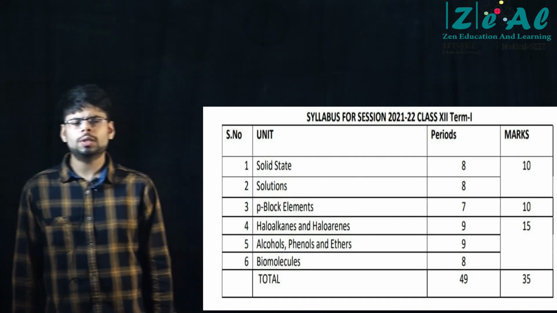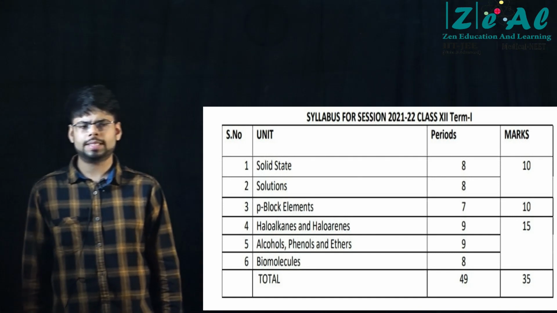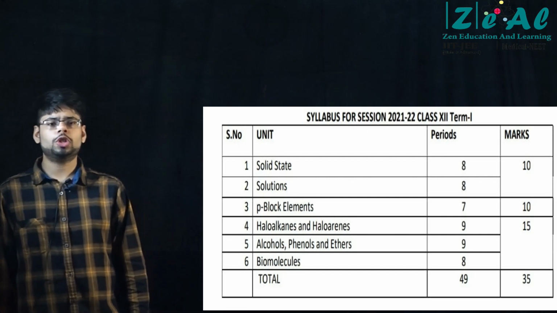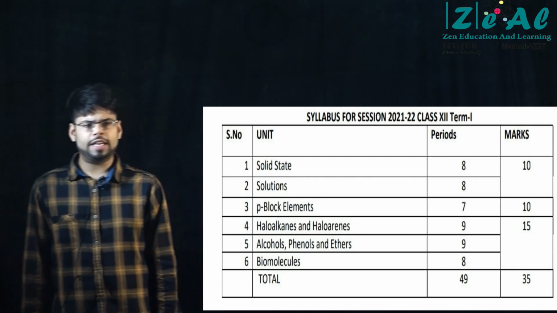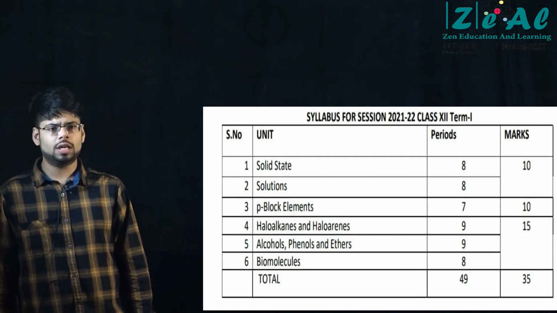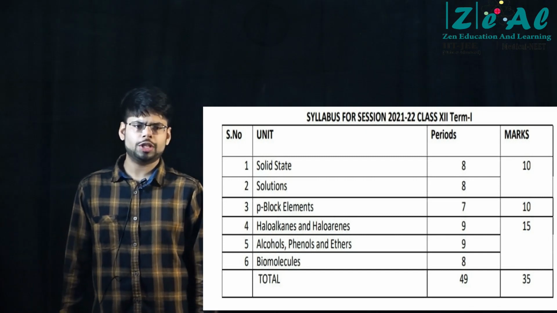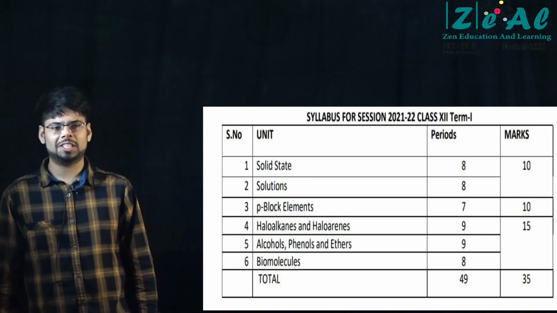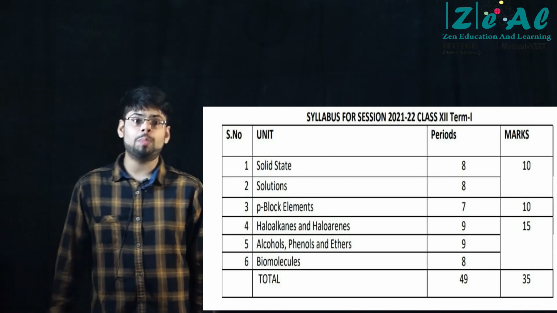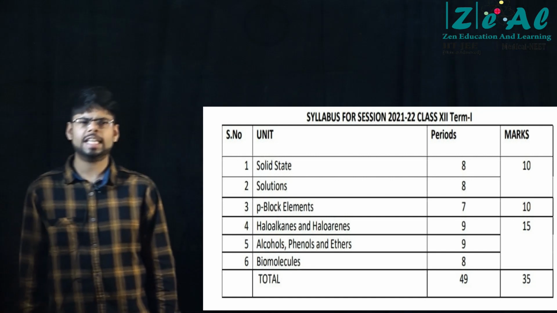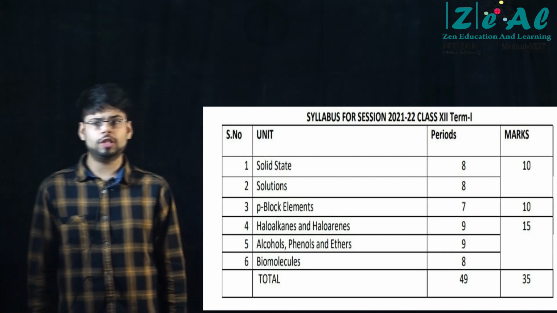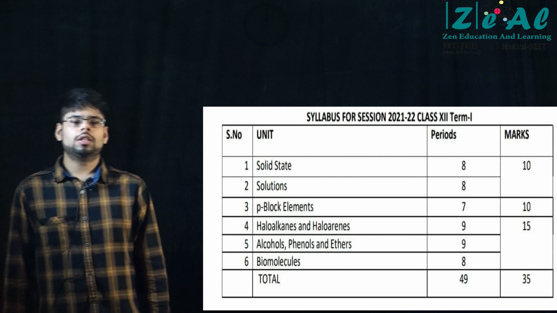In addition to the percentages of void space and packing, you should also know the formula to calculate density of a unit cell. That is a very common type of question asked from this chapter. But then that will involve calculation. So do the calculation properly. Use the appropriate units, because you have the formula for density there. Take care of the units. If you are in a hurry, you may go wrong in the units, right?